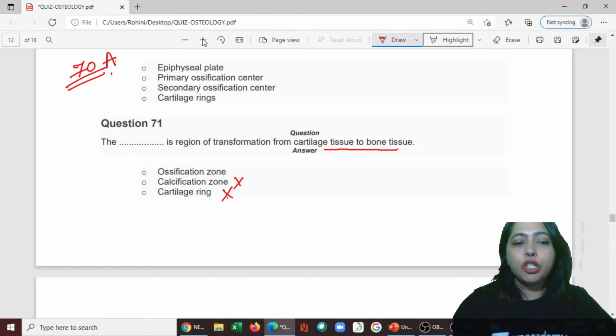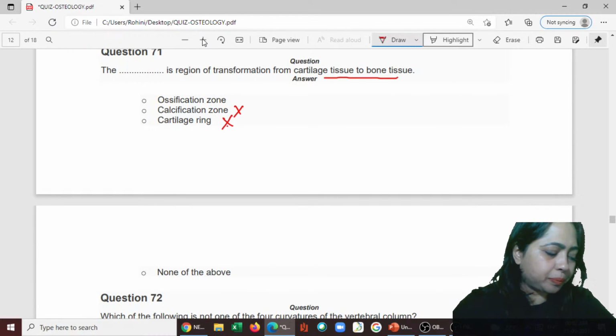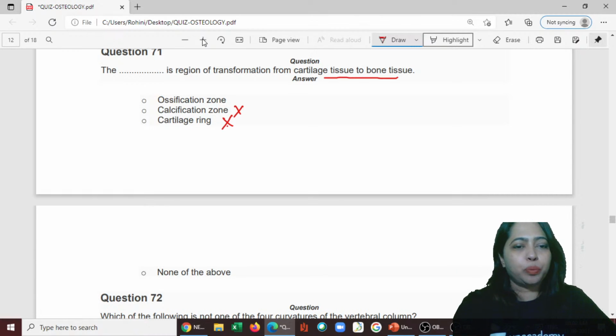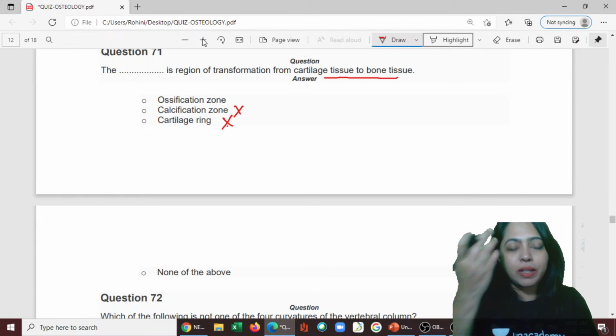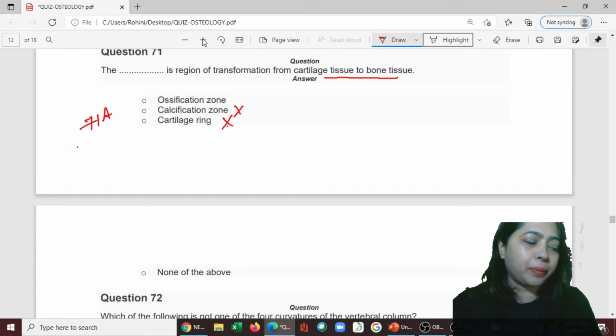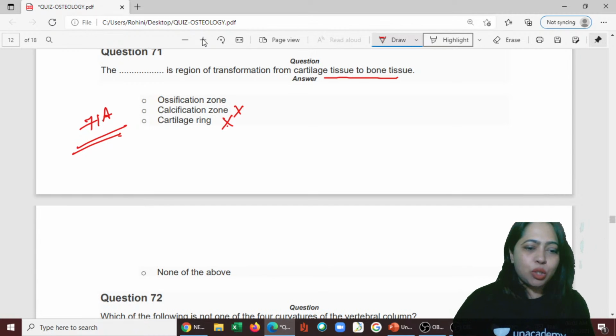So the answer here is which one? Ossification is a process where the cartilaginous model is turned into bone. So it has to be 71A. Okay. The next one.